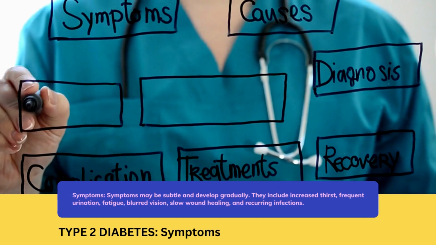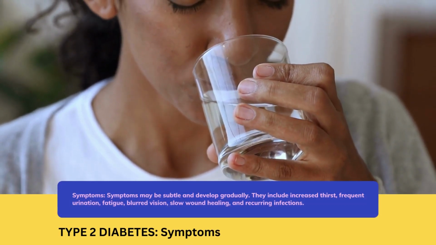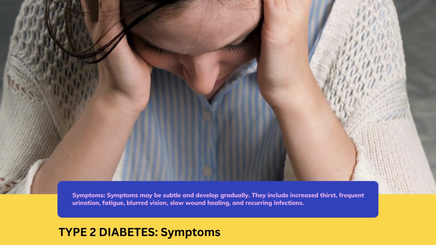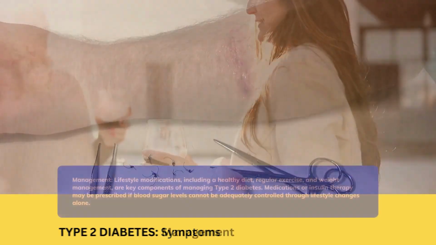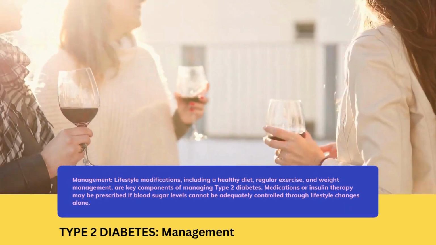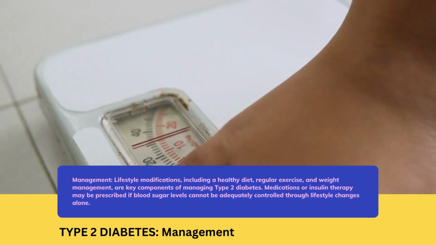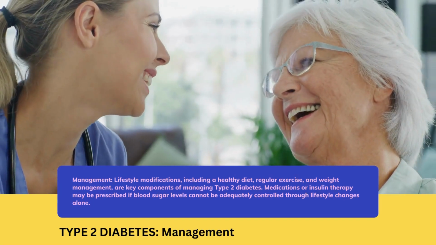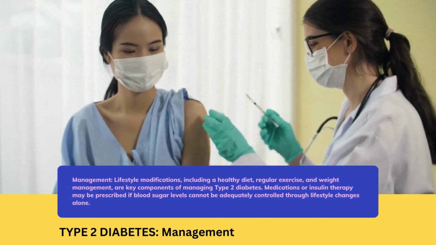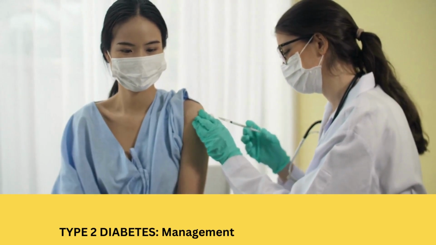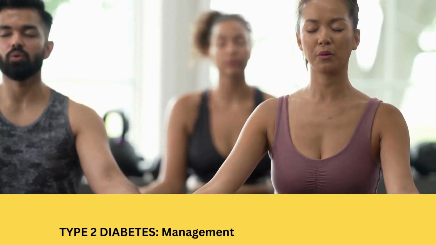Symptoms. Symptoms may be subtle and develop gradually. They include increased thirst, frequent urination, fatigue, blurred vision, slow wound healing, and recurring infections. Management. Lifestyle modifications, including a healthy diet, regular exercise, and weight management, are key components of managing type 2 diabetes. Medications or insulin therapy may be prescribed if blood sugar levels cannot be adequately controlled through lifestyle changes alone.